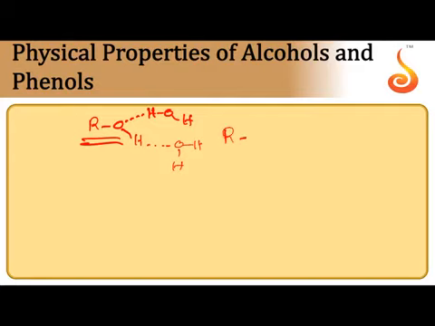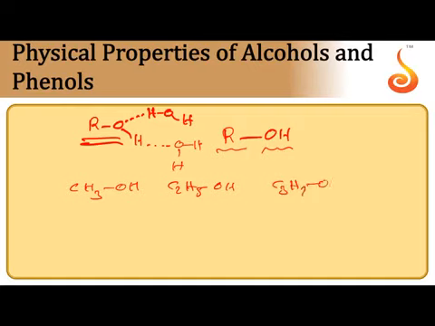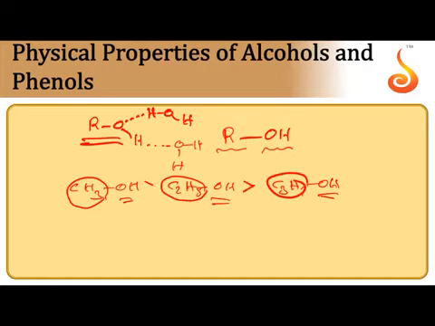So, the solubility of alcohols. Alcohol has two ends. OH is the hydrophilic end, the alkyl group is the hydrophobic end. So if you take CH3OH, C2H5OH, and C3H7OH, all have a hydrophilic end, but the size of the hydrophobic end increased. That's why I am telling you solubility decreases with the increase in the size of the alkyl group.